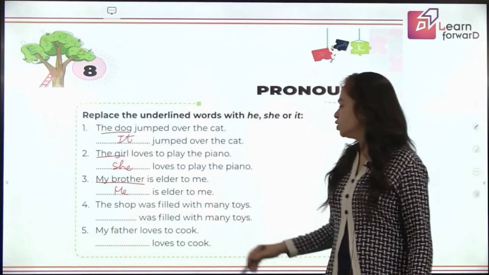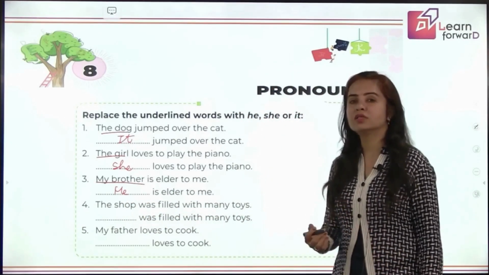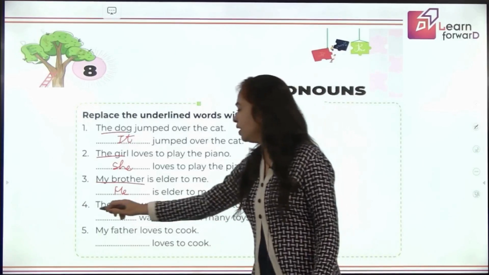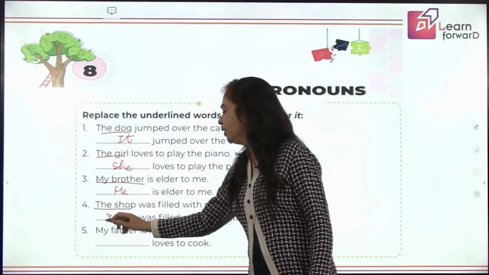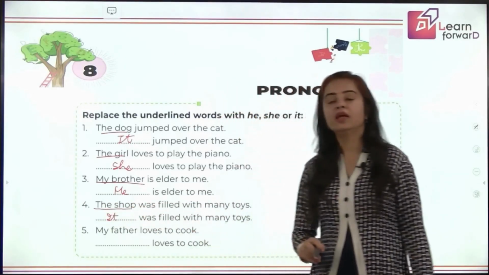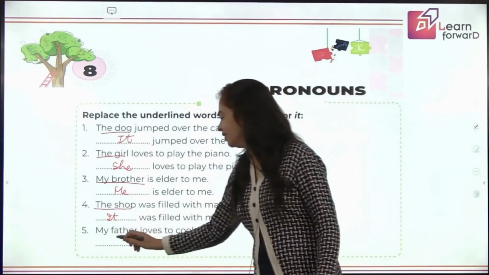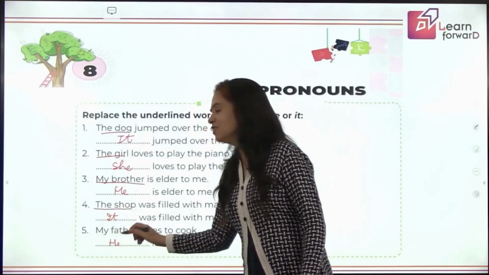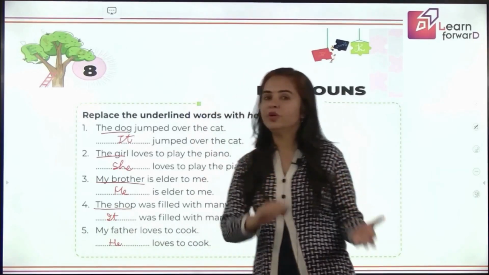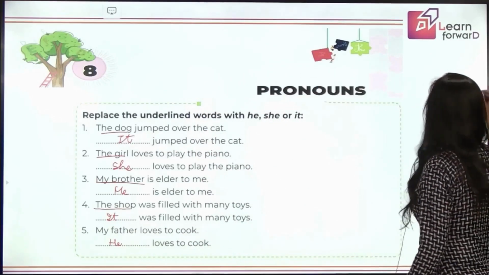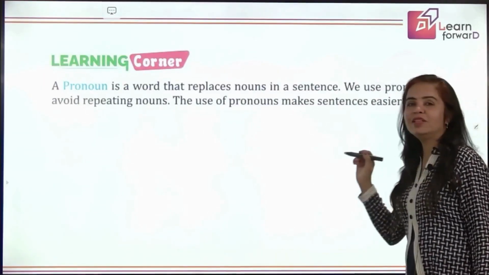The shop was filled with many toys. The shop. That is a place. So for it, again, we will use it. My father loves to cook. A masculine gender here. So he loves to cook. So that means you retain all that you have learned in pronouns till now. Can we go ahead with the journey?